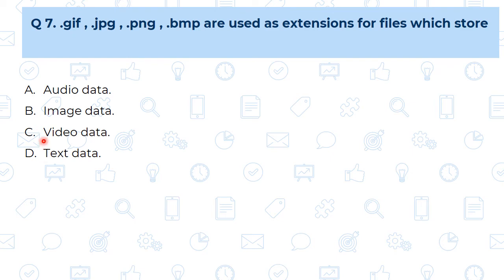See, whenever we are downloading or sharing any kind of video, then we have the extension, that is .mp4, .mp3, or if we are sharing any kind of PPT, then .pptx. Such kinds of extensions we have seen. So these extensions, .jpg, .png, are very frequently used for image data. Means whenever we are sharing any kind of image, we say that a JPG image is there, a PNG image is there. So these are the extensions used for image data. So our answer is B.